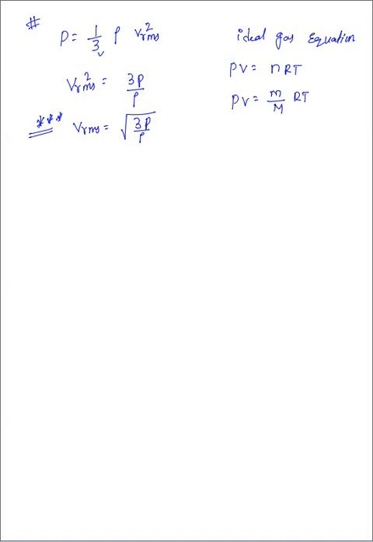Therefore pressure also can be written as RT by capital M and small m by capital V. And switching this V here, it will come to the denominator. So mass by volume can be written as what here? Density. Therefore pressure equal to what we can write? Rho RT by M. Switch this rho to the LHS side. P by rho equal to what will we get? RT by capital M. So P by rho equal to RT by M, one more relation we got.